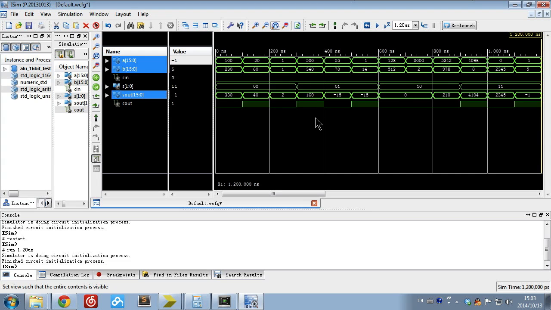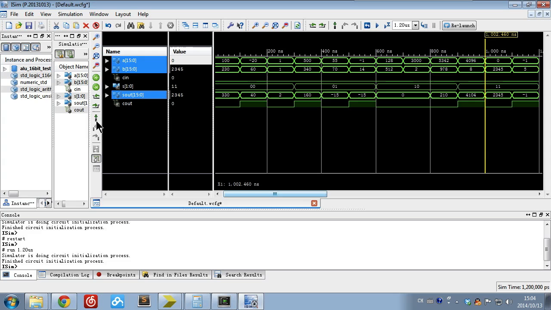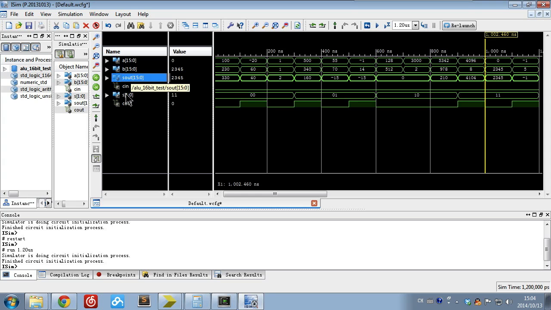Okay, here are the results. If you like, you can change the signals to make them easier to read.